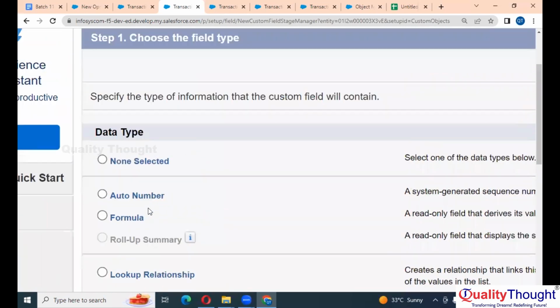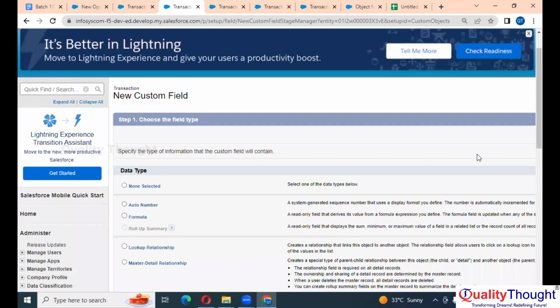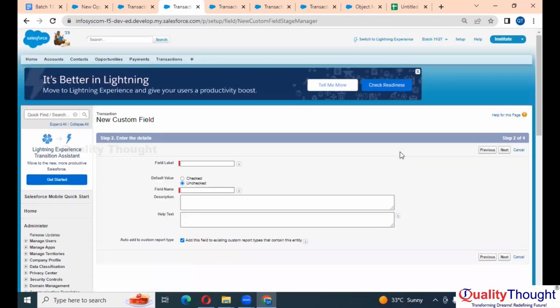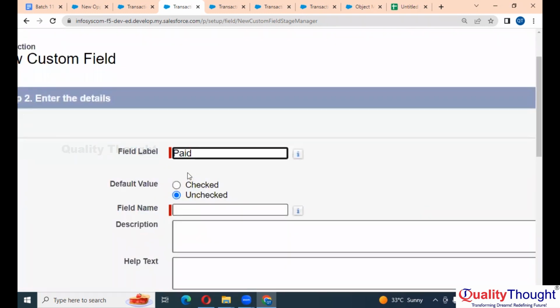Checkbox. Let's click on next. Now here I want to check whether this transaction is made or not, whether he paid the money or not. Let's say paid is the field name.